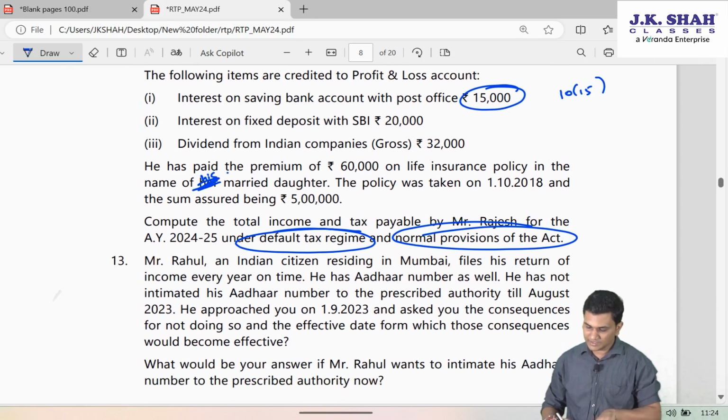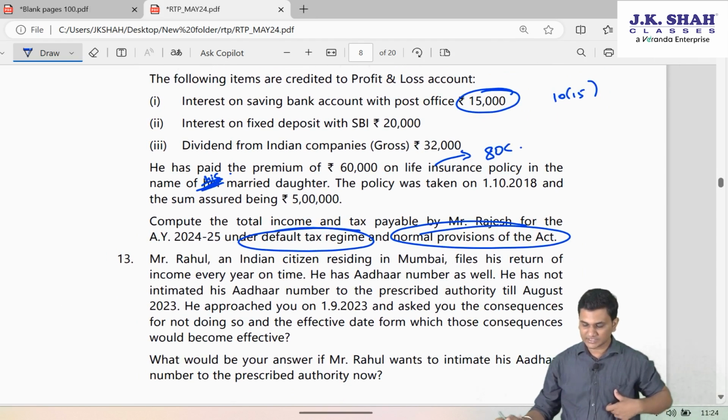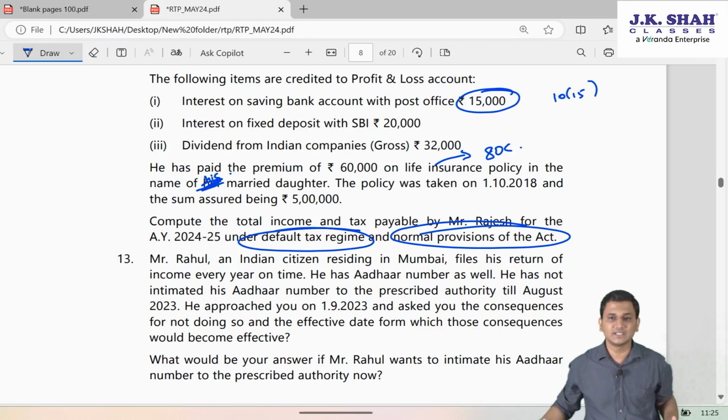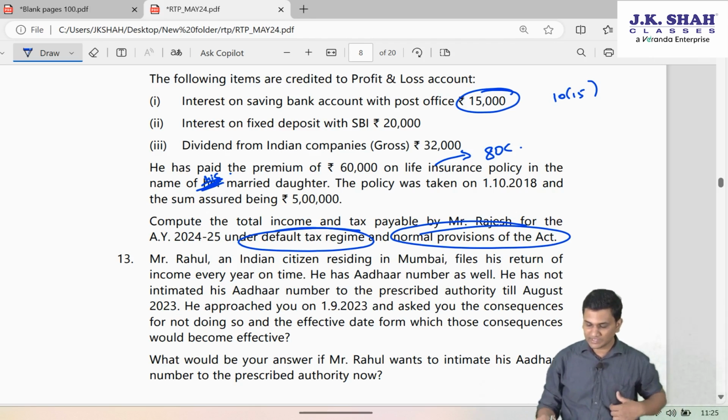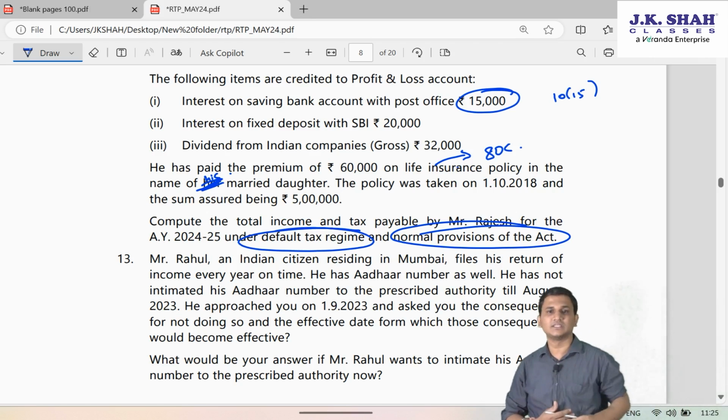He has paid the premium, so this is 80C, life insurance policy, premium of 60,000 on life insurance of his married daughter. Friends, for section 80C, it doesn't matter whether the children are major, minor, married, unmarried, dependent, independent, it doesn't matter. For 80D, that matters. 80D says self and family will include only dependent children, but 80C doesn't say anything like this. So even if the life insurance policy is taken for a married daughter, it's fine. What matters is he has paid the premium.